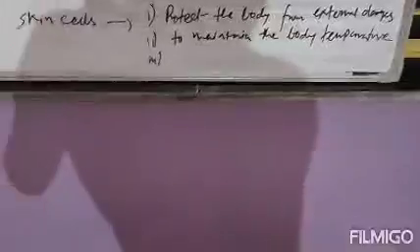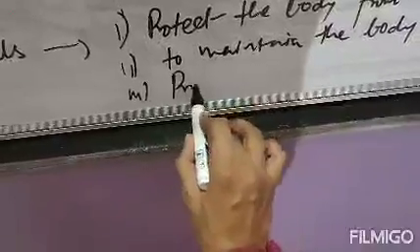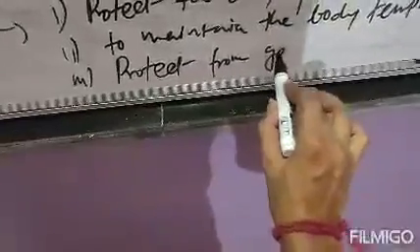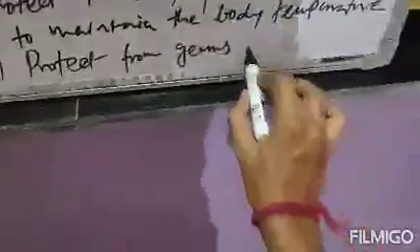The third function of skin cell is to protect us from germs and ultraviolet rays, or UV rays.